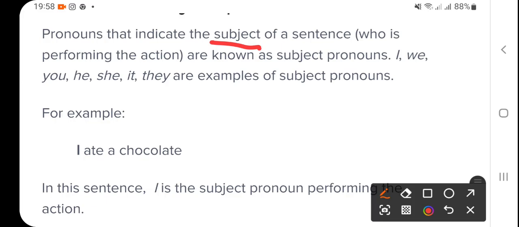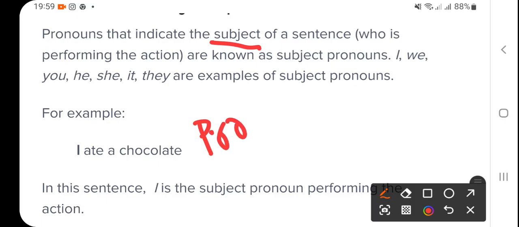Pronouns that indicate the subject of the sentence who is performing the action are known as subject pronouns. The pronoun is a doer, right? Which is used in place of the doer. You can remember that it is called subjective pronoun, right?